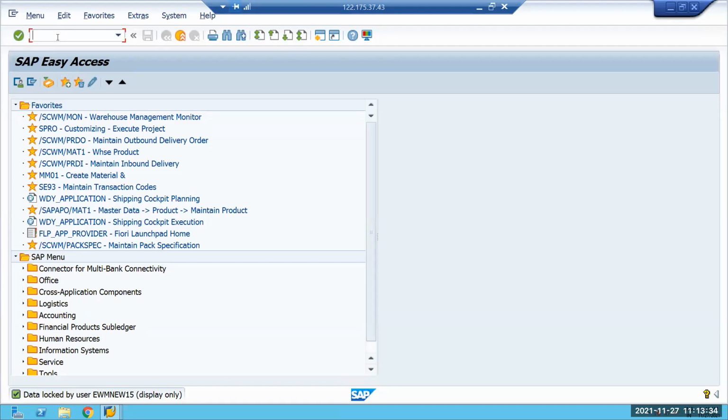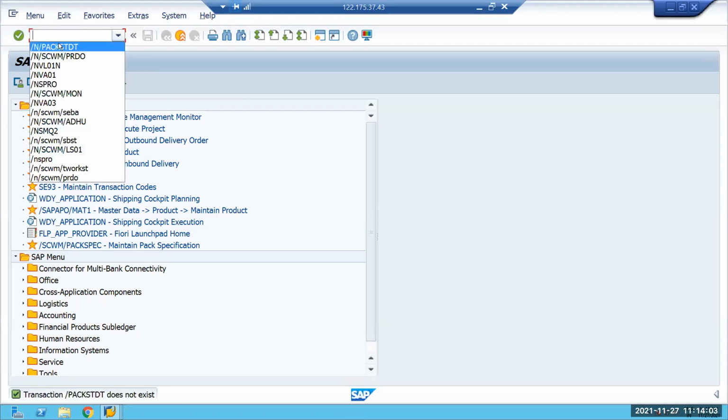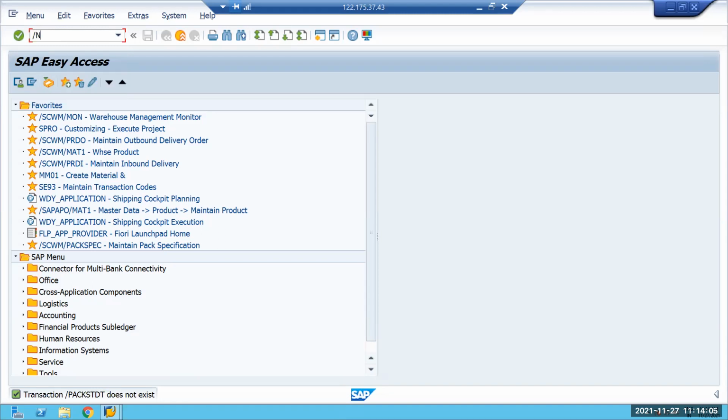This one transaction called... what is that? Let me... pack stdt. Go to pack stdt. There is an entry I maintain. Okay, so /n/pack std, yeah? Pack stdt. Okay, stdt, correct? Pack stdt. Correct. Yeah. /n/stw, right? Oh, sorry. Yeah.